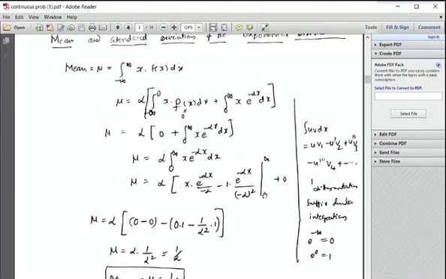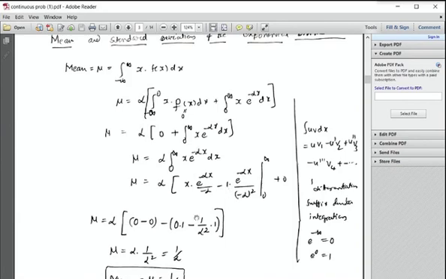You apply the limits, 0 to infinity. So mean mu equals alpha into e power minus infinity. x is infinity, e power minus infinity is 0, so x into e power minus infinity also goes to 0. Again here also e power minus infinity is 0. Now put x equal to 0: 0 into e power 0 is 1, but 1 by alpha. Otherwise simply write 0 minus, and minus alpha whole square is plus alpha square.